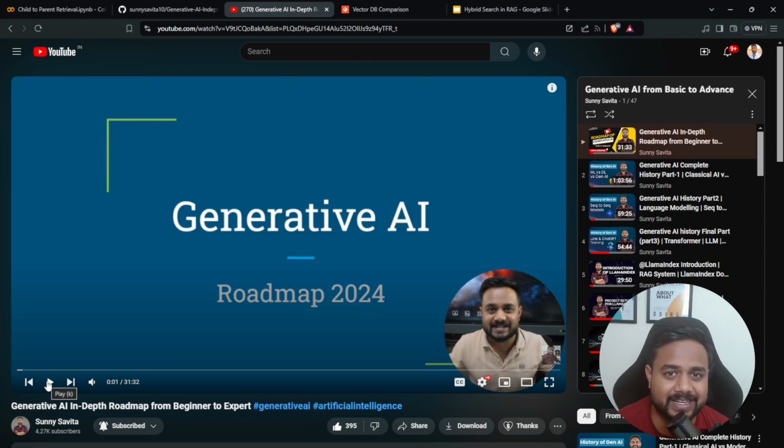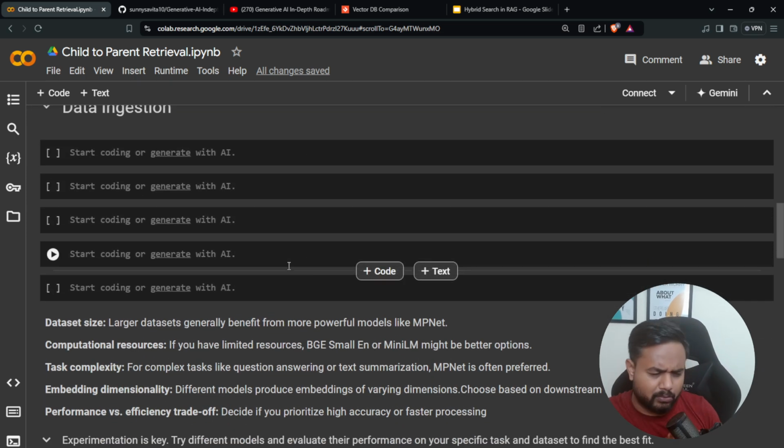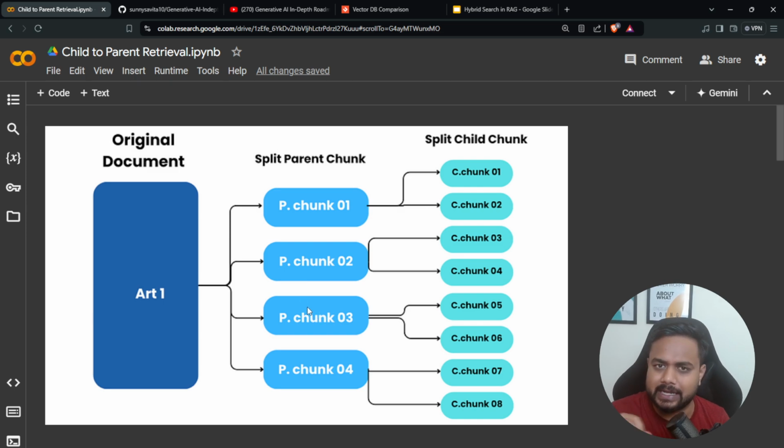Now without wasting time, let's start with the video. Today's topic is going to be, guys, child to parent retrieval. Here is the solution which I prepared. Most of the things I didn't keep, but don't worry, I will be explaining the entire thing. What is the meaning of this child to parent retrieval and why are we using it?